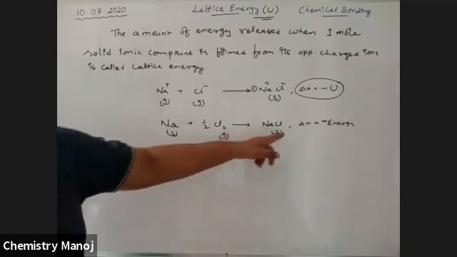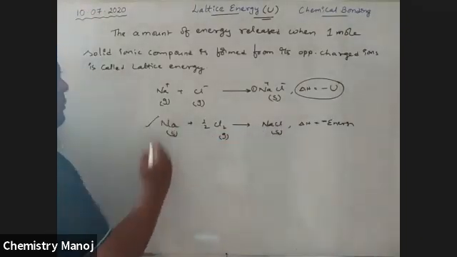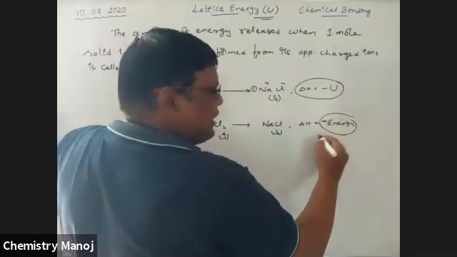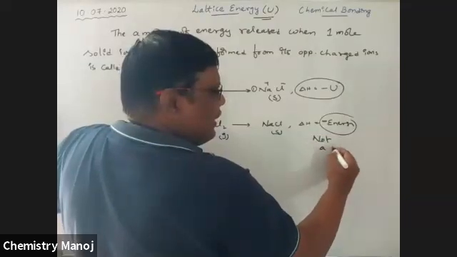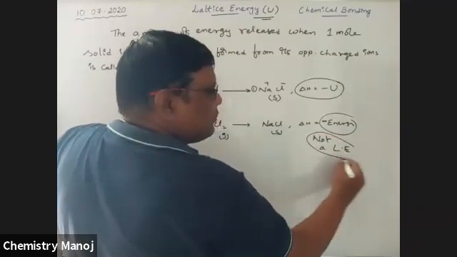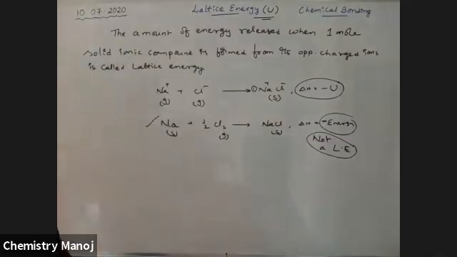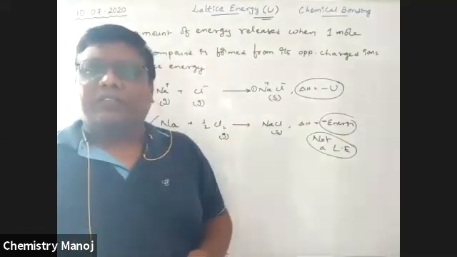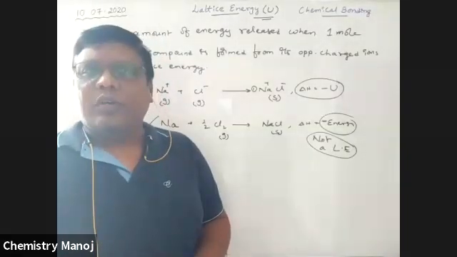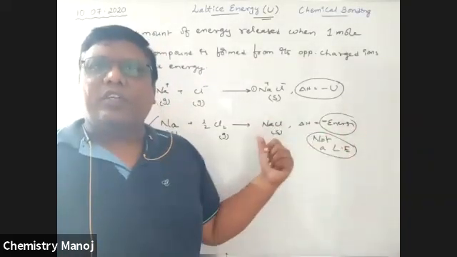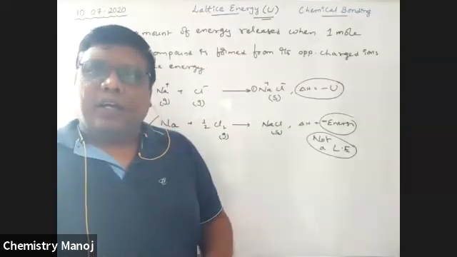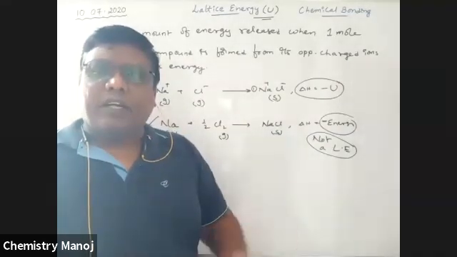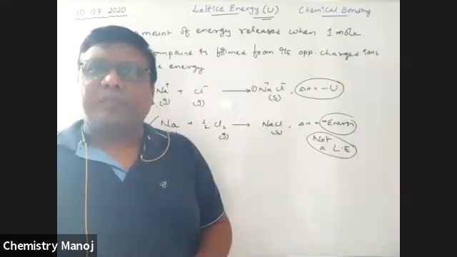This reaction is possible, but this energy is not lattice energy. That is the energy released during the reaction, the energy of the reaction. But it is not considered as lattice energy.